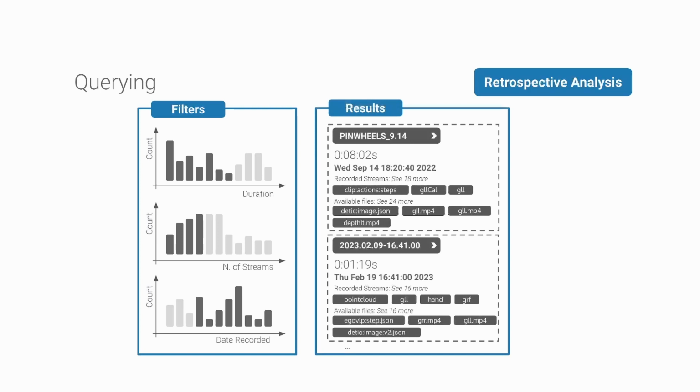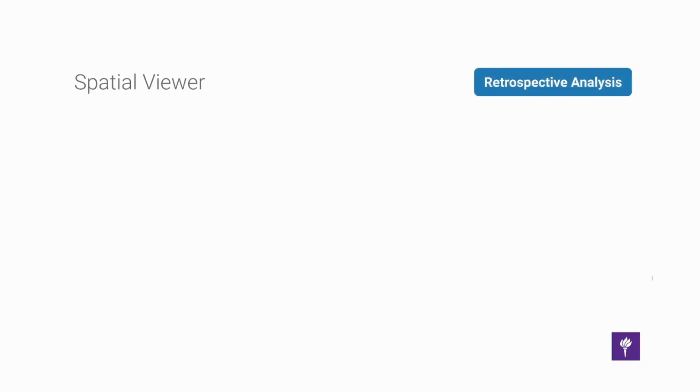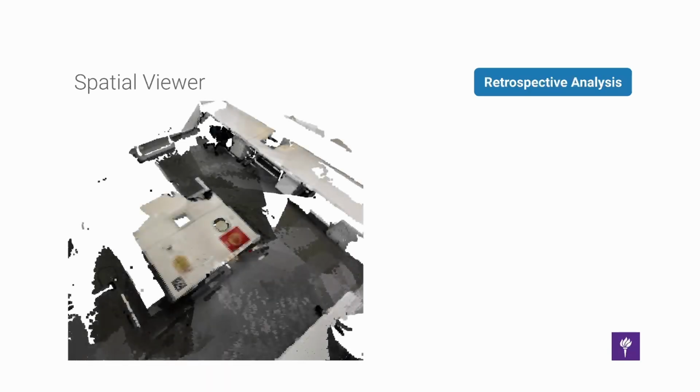ARGUS's spatial view provides an intuitive understanding of how the performer interacted with their environment during a task. The basis of this component is a representation of the environment where the task took place in the form of a point cloud. We use the HoloLens 2 AR headset, which generates a point cloud representation of the environment every half second based on the RGB and depth frames it captures.